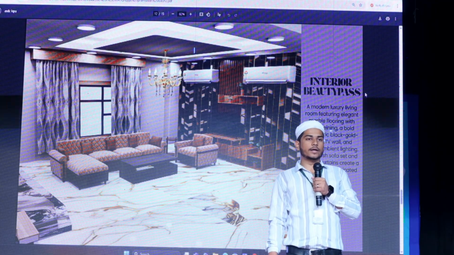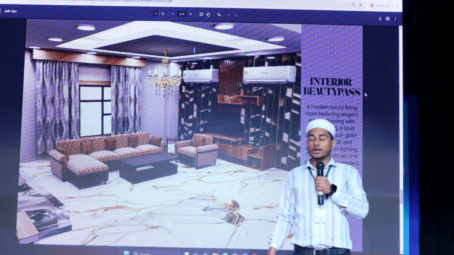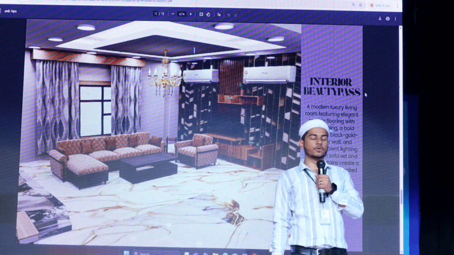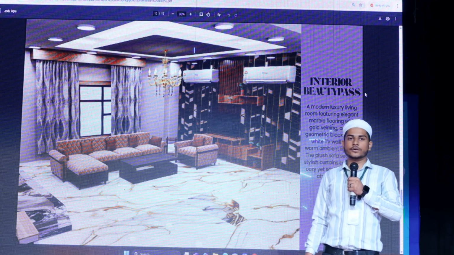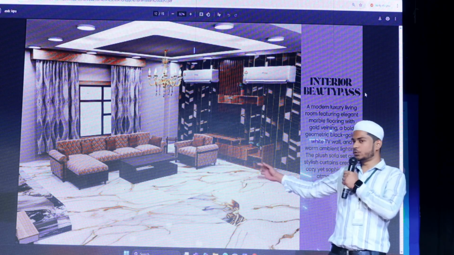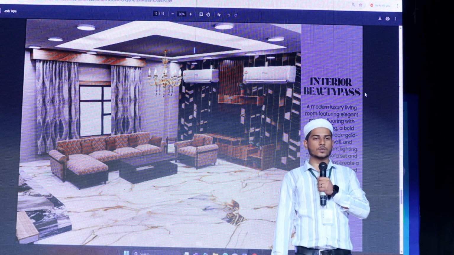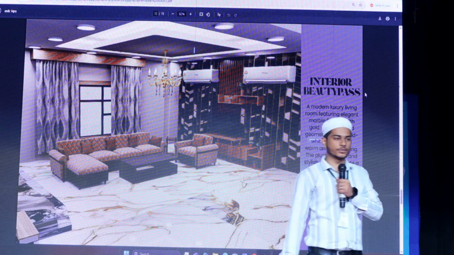Extrude and bevel tools added clean detail to furniture. Curtains were shaped with soft selection and the chandelier was created using the CV curve format. I used Arnold lighting and rendering with a properly placed camera to show the full interior view. This scene is neatly organized using layers and groups. Thank you everyone for watching my presentation.